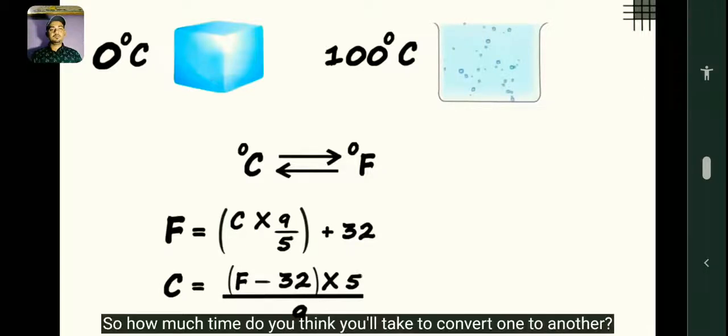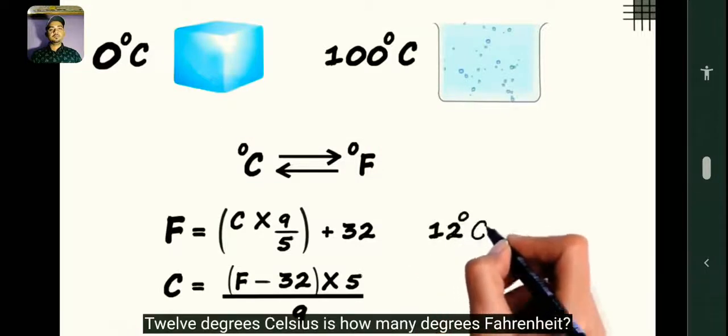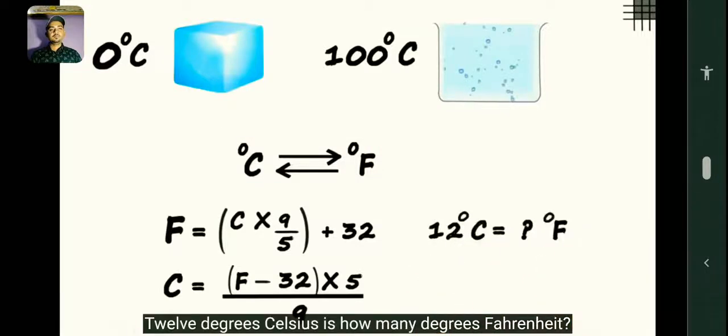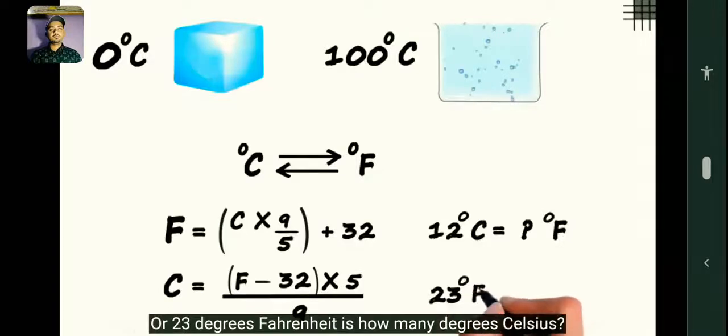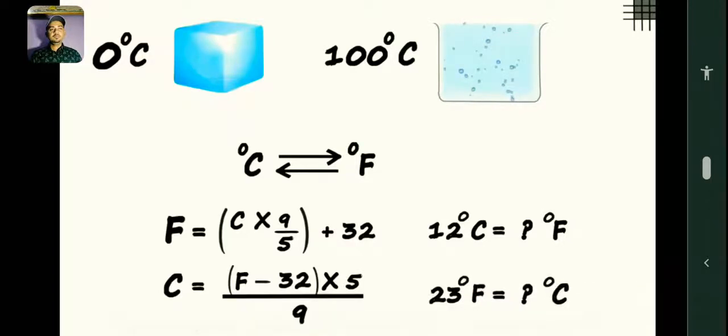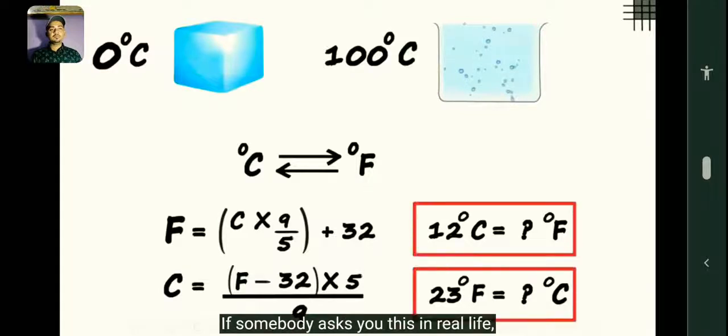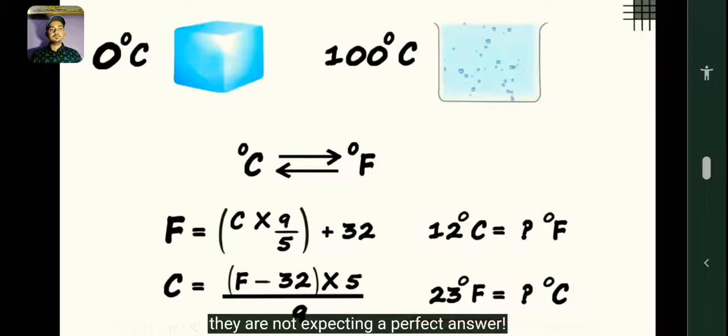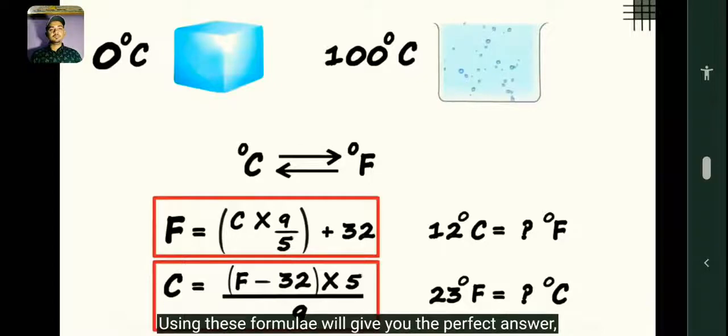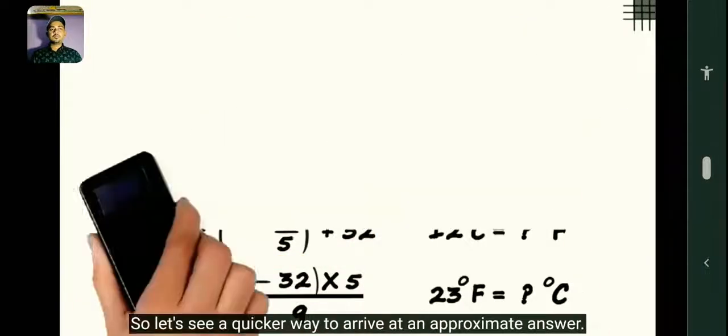So how much time do you think you'll take to convert one to another? 12 degrees Celsius is how many degrees Fahrenheit? Or 23 degrees Fahrenheit is how many degrees Celsius? Look at it a bit practically. If somebody asks you this in real life, they are not expecting a perfect answer. What you need is an approximate value. Using these formulae will give you the perfect answer, but you'll take too long to arrive at it.